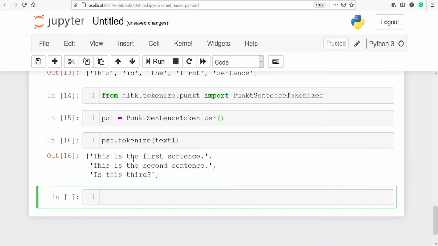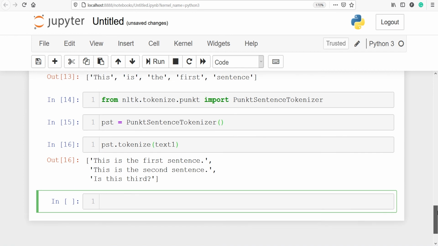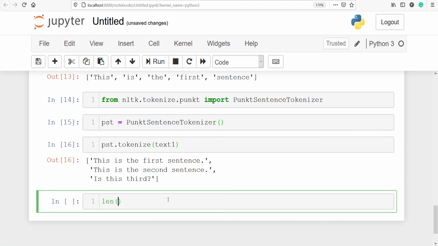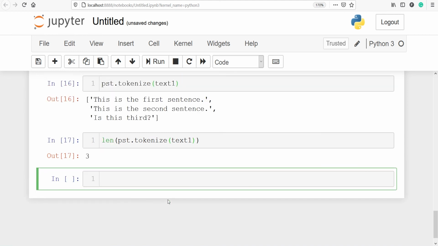In the output you can see we got 3 sentences here. So we can use this PunktSentenceTokenizer from nltk.tokenize.punkt to get the number of sentences. We can also use the length function. I'll copy this code from here. Here I will call the length and paste it here. Let's execute our code. In the output you can see we got 3 here because there are 3 sentences.